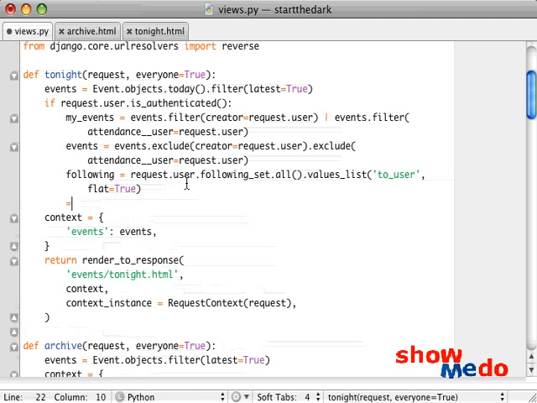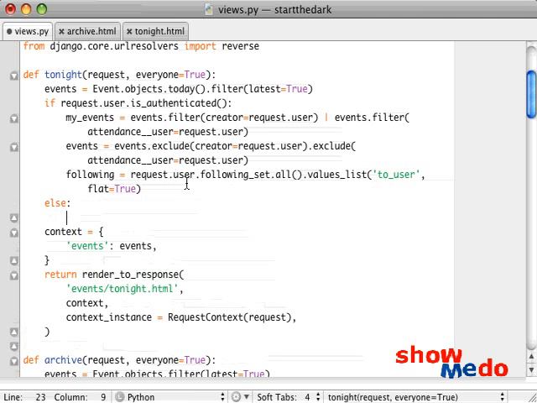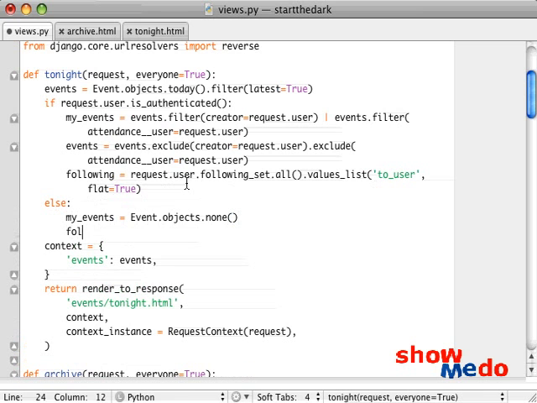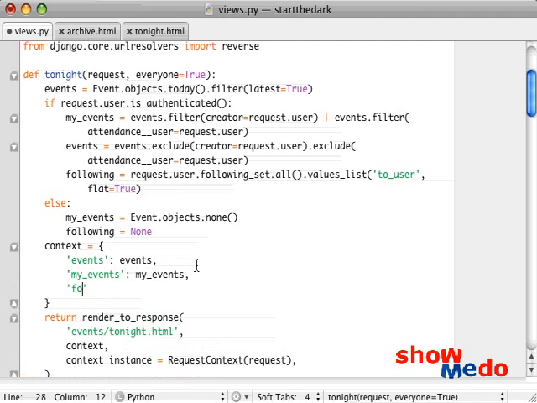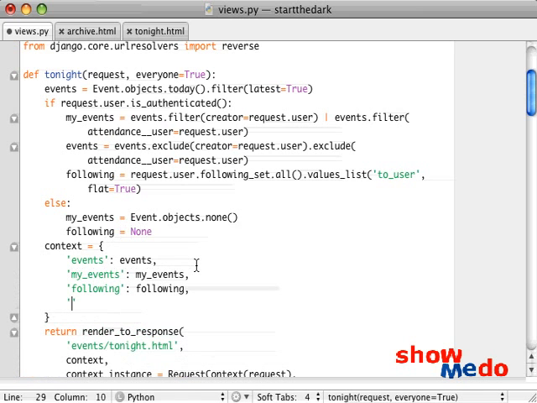Okay, so then if they are not authenticated, we need to do something else. We need to do my events equals Event.objects.none, and we need to say following equals none, because these are both things that we're going to pass into the context. So then in the context we have new things to add. We can say my events are my events, following is following, and event form we're going to pass in as event form.